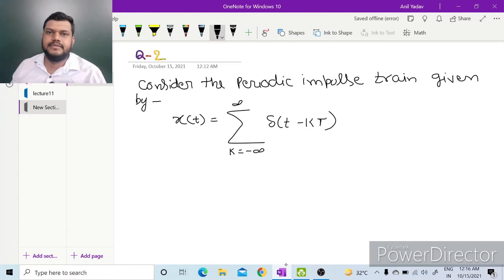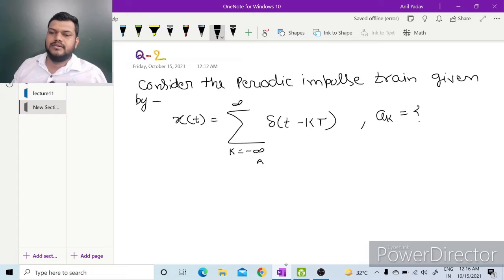Hello guys, in this lecture we will see some examples. So this question says consider the periodic impulse train given by x(t) is summation k from minus infinity to infinity of delta(t minus kT), and we have to find its Fourier series coefficient a_k.